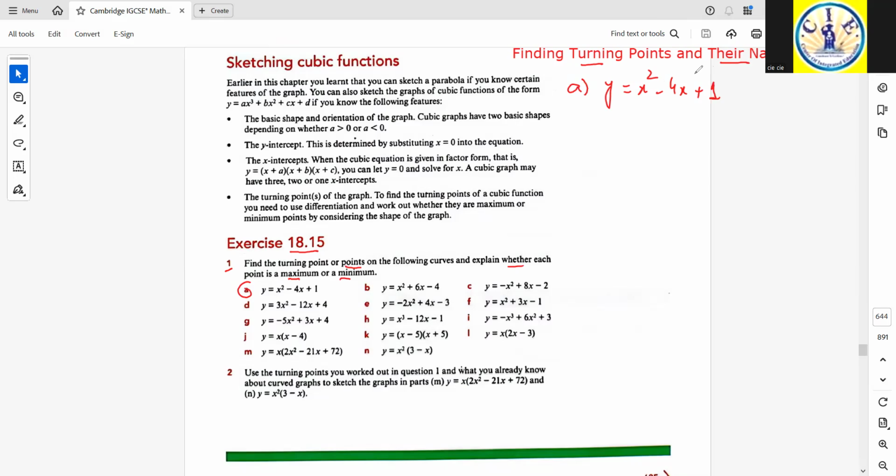I'm going to solve it using method 1 by finding the derivatives. So dy by dx will be equal to 2x minus 4, as you know that the derivative of 1 is 0. So this is it, 2x minus 4. That is the derivative. Now we put this derivative equal to 0.